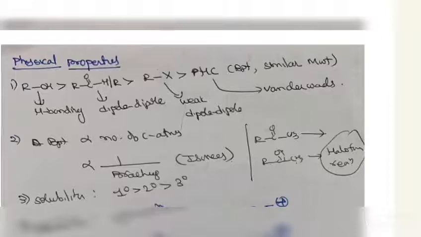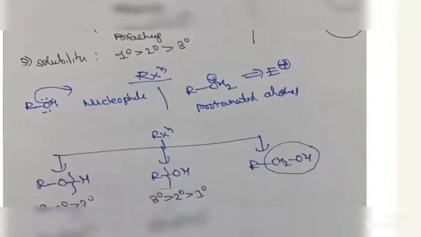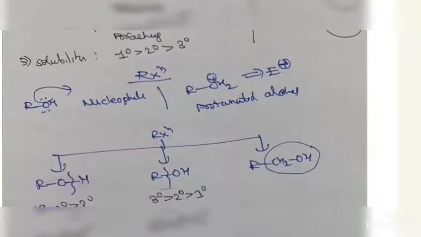And if you are comparing only different alcohols, first we have to see the number of carbon atoms. The more carbon atoms, the higher the boiling point. If isomers are there, as branching increases, the boiling point decreases; more surface area means a higher boiling point. In the solubility case, primary, secondary, and tertiary alcohols differ in solubility in water.